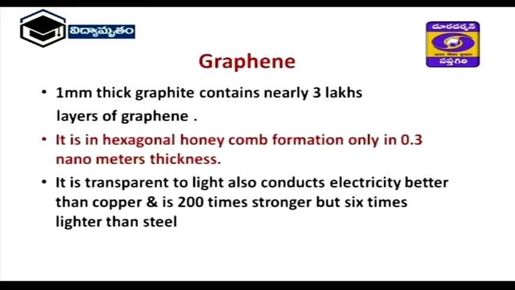But one more is graphene. This was recently discovered. 1 mm thickness of graphite has nearly 3 lakh layers of graphene. Each graphene layer has 0.3 nanometers of thickness. It is highly transparent to light and conducts electricity better than copper, and is 200 times stronger than, but 6 times lighter than, steel.